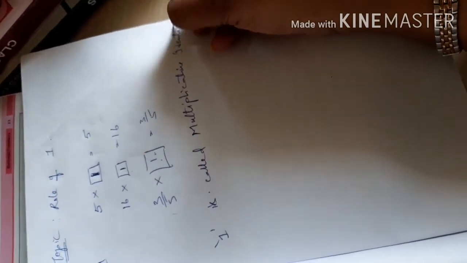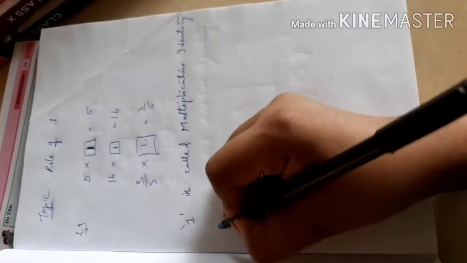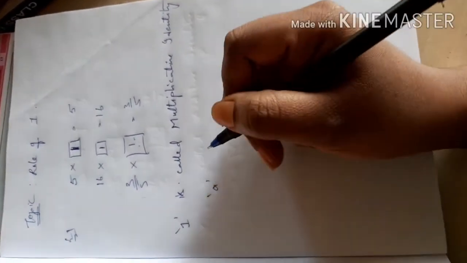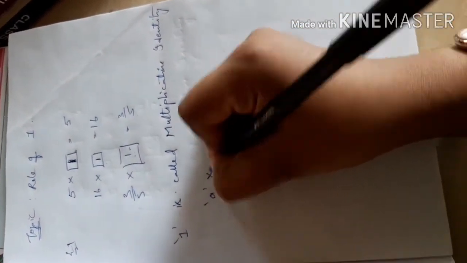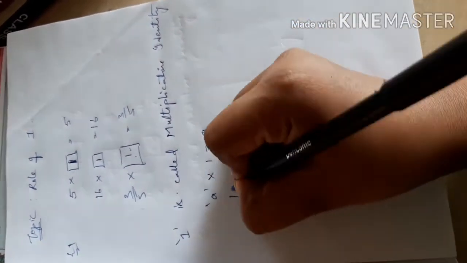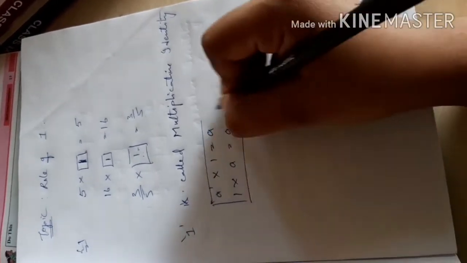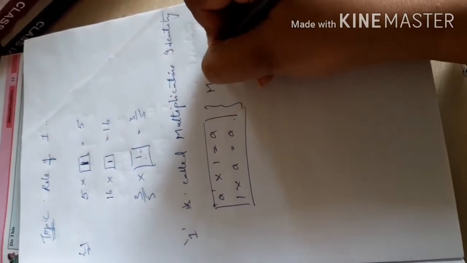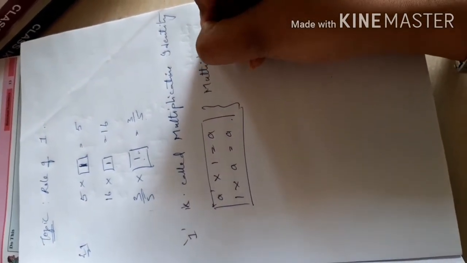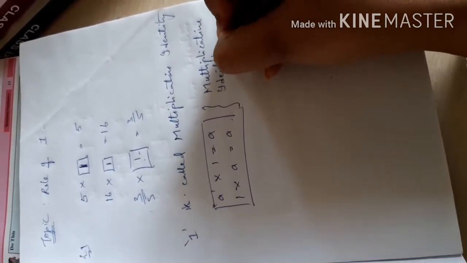Why? Because for every rational number a, a into 1 will be a, or 1 into a will be a. This is called multiplicative identity property.